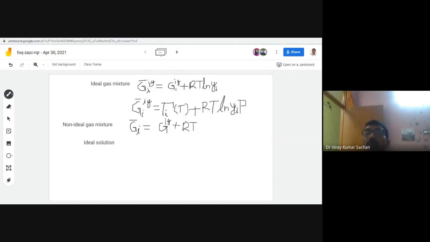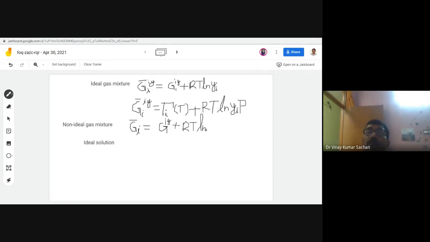Now in this place, at the place of the mole fraction, this will not be the mole fraction. Now this will become some non-ideal thing, which will in fact be ln of a modification of the mole fraction.